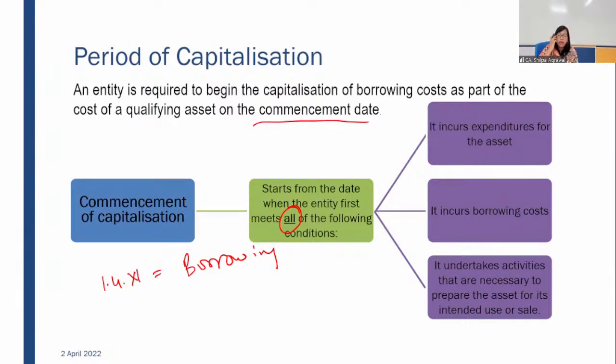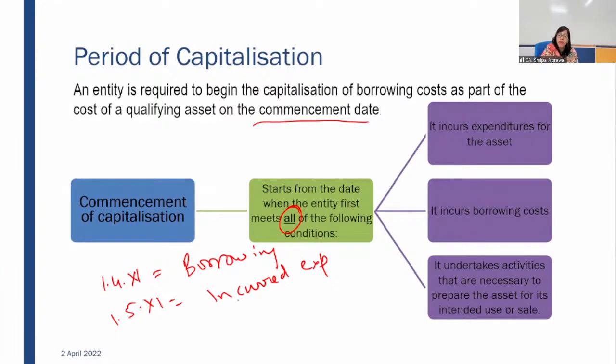You have to construct a plant, a project, and for that you paid some advance money to a vendor. So you paid on 1st May 20X1, you incurred expenditure, but this was the advance money. You have not started the construction activity. You have only paid the advance money for acquisition of one of the machinery, which will be used for your project. Now that machinery comes to you after 3 months, and after that only you started your construction period.